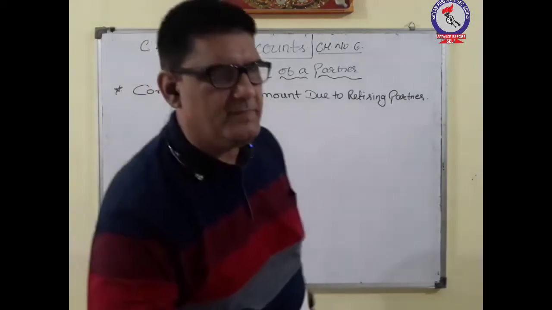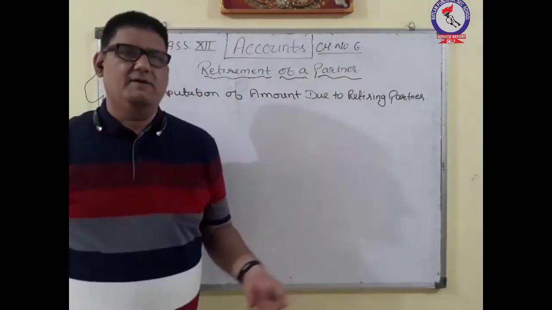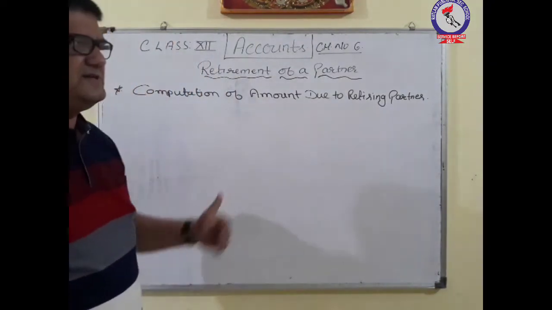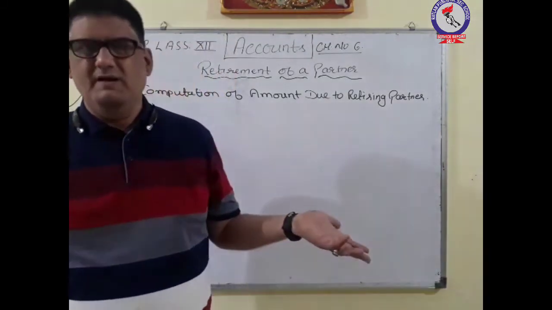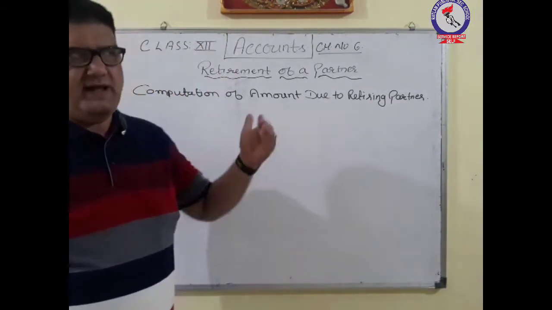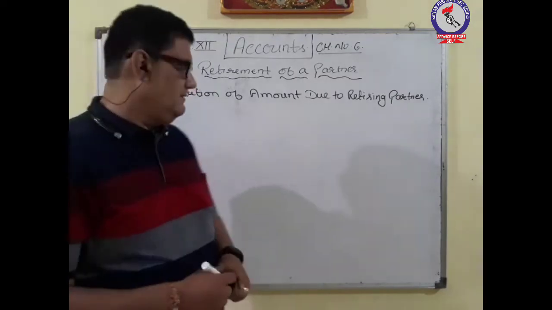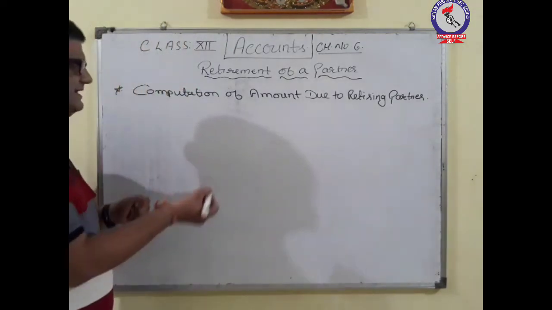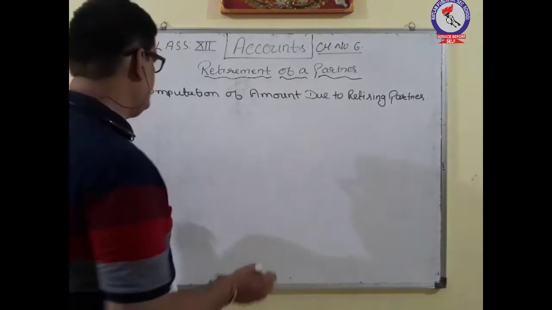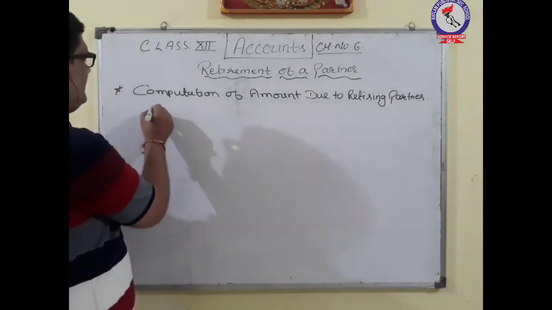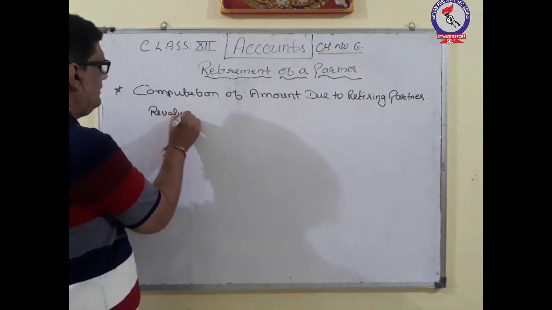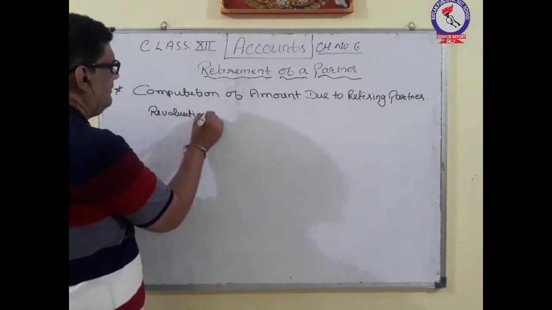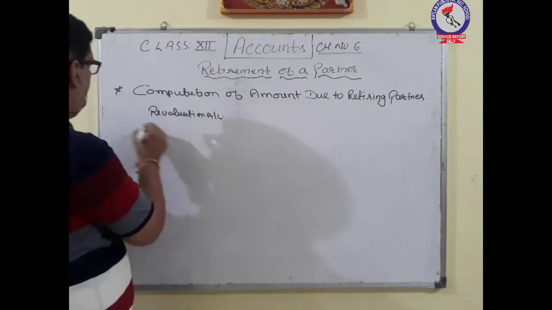So we have to prepare the capital account. And if there are the adjustments related with revaluation, we have to prepare the revaluation account. Okay, so revaluation account and capital account. So we will be seeing this with the help of one of the examples, in which we are preparing the revaluation account.